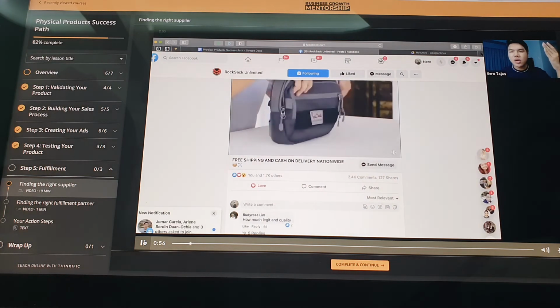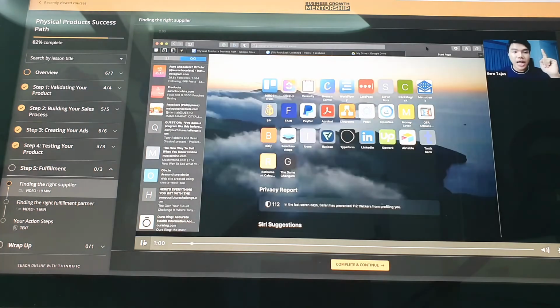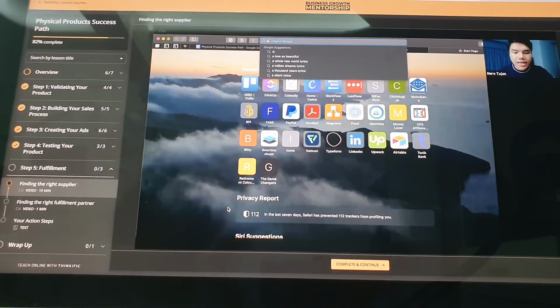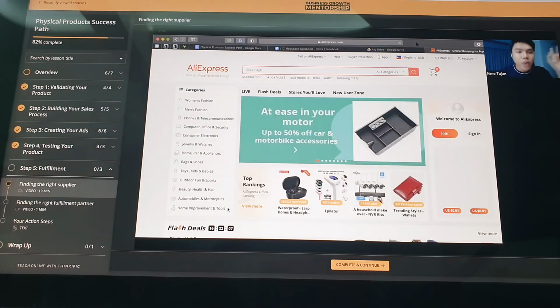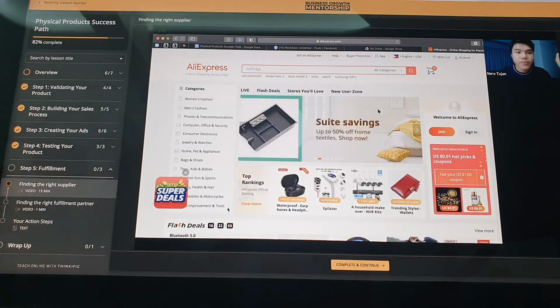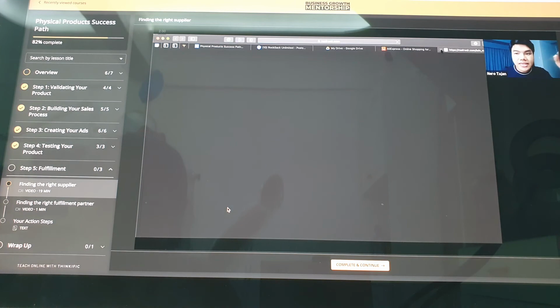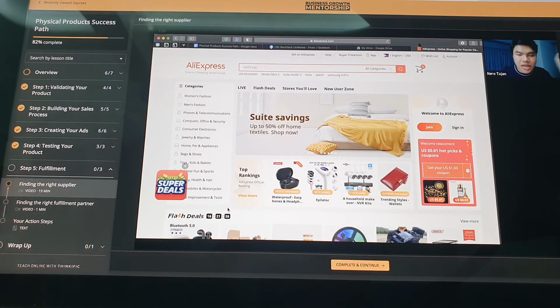Okay. So right now, let's go. Guys, this is already a hack for you on how to find your item. I want you to use this: AliExpress.com. There are so many items. AliExpress.com is one way for you to find your item. That's why it's under finding the supplier, so you know how to find the item and also the supplier part. So I put it here at the end.